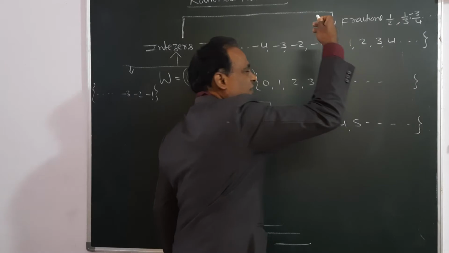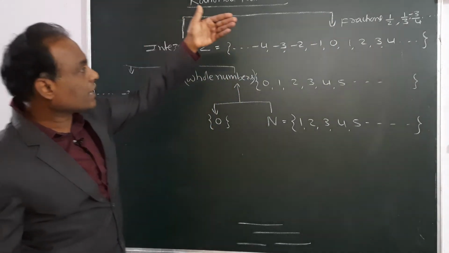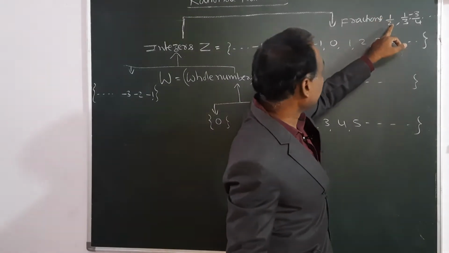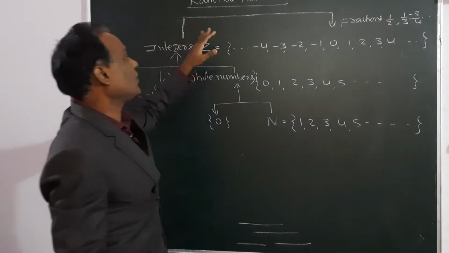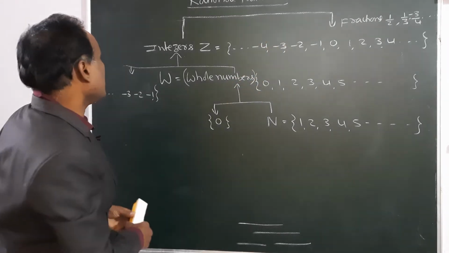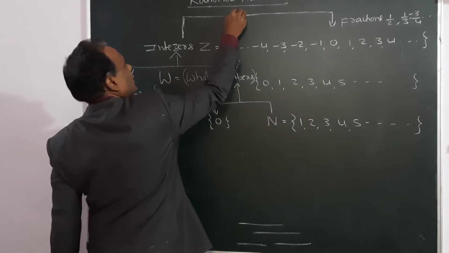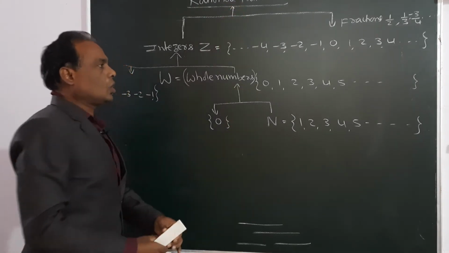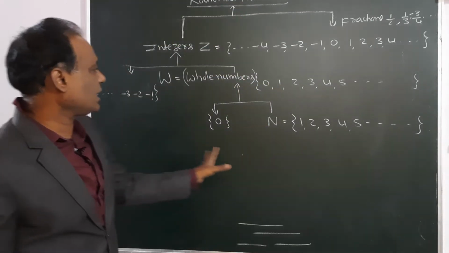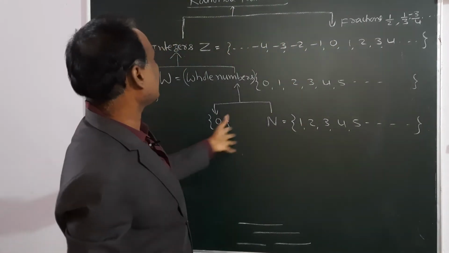If a number has a numerator and denominator, where both numerator and denominator are integers, that type of number is called a fraction. If the integers and fractions together form the total set, it is called rational numbers. The total numbers whatever we studied till now, this total set, is called rational numbers.